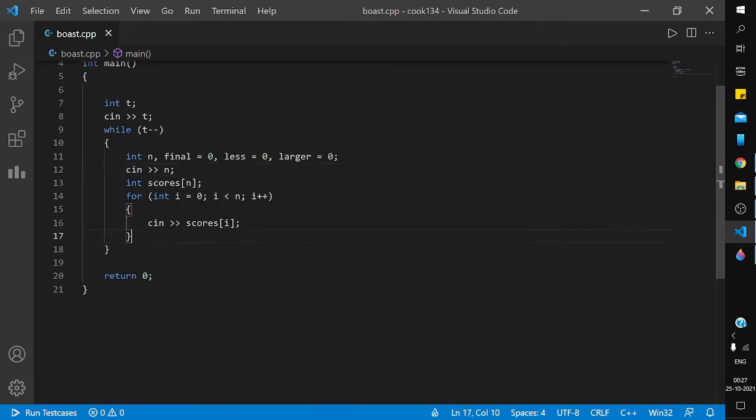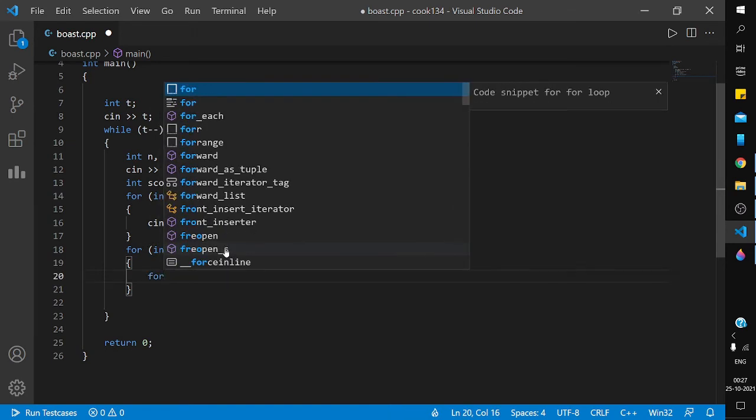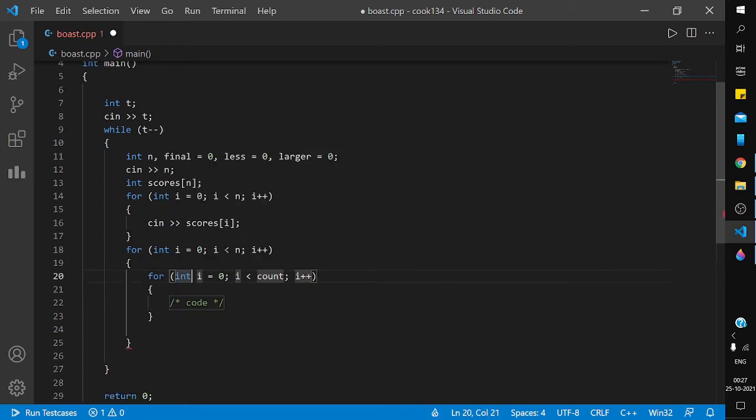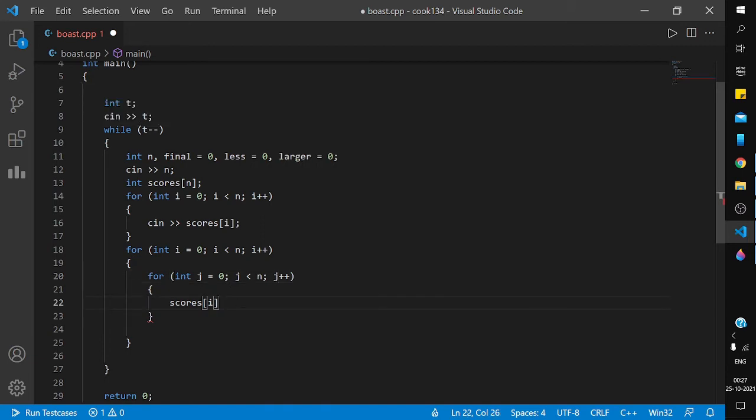Then we take another array for checking, and a for loop for checking each element. Suppose I check the first element, scores of i, and I compare it with each of the scores of j.